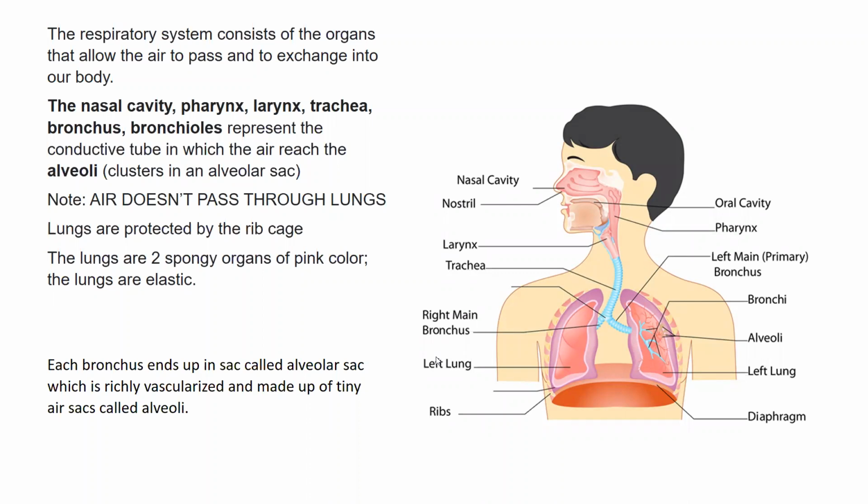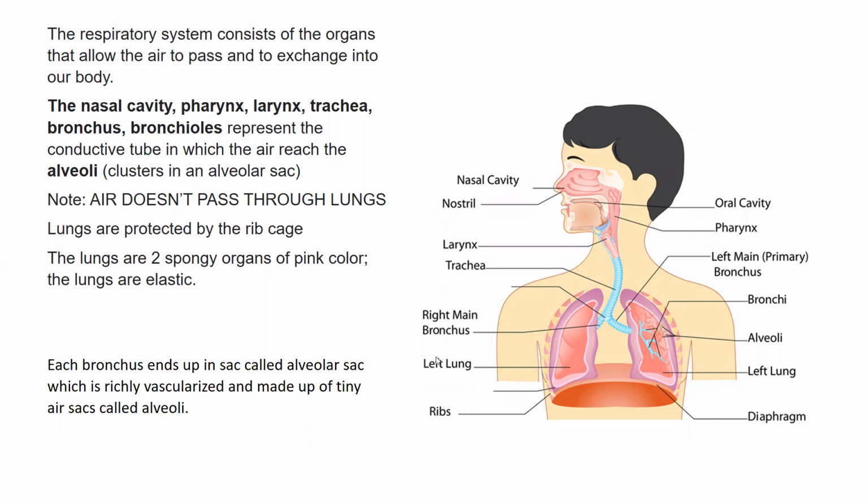So today we're gonna start with a new lesson, which is a new chapter actually, which is the respiratory system. First of all, what is the respiratory system? The respiratory system is the system that is responsible for our body to take in the oxygen gas and exhale the carbon dioxide gas. Now, what are the organs of the respiratory system?